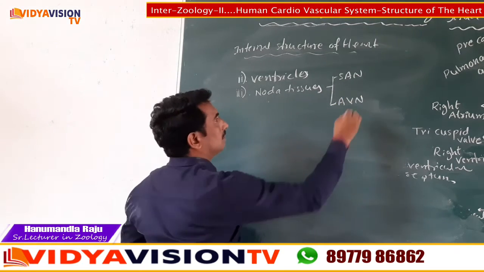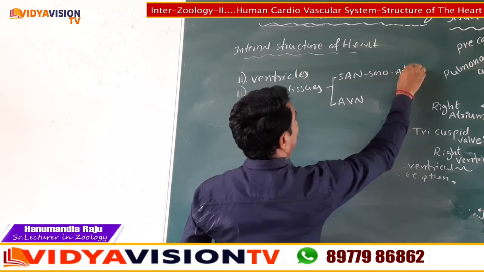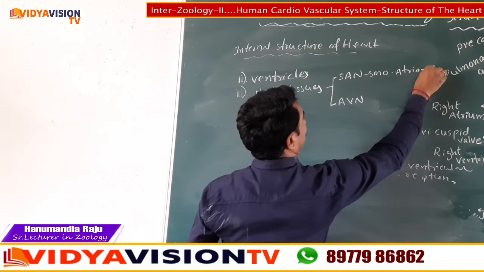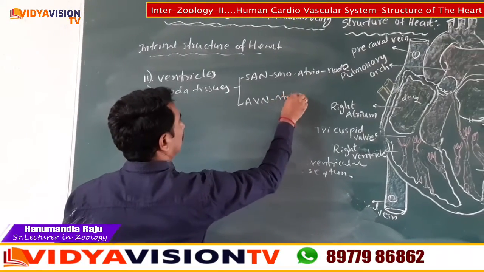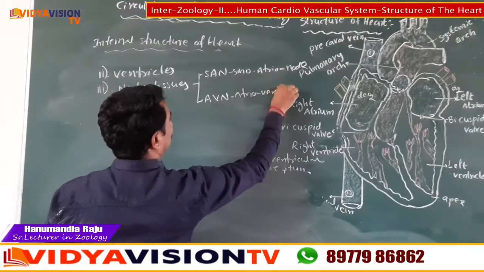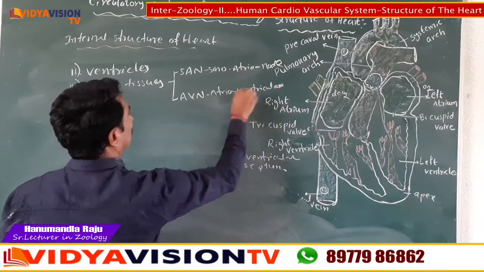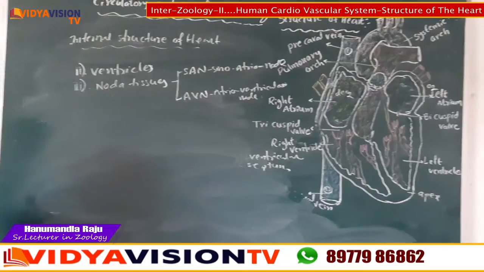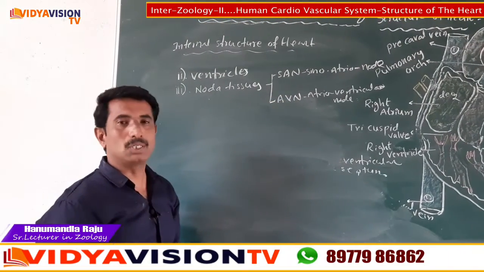SAN means sinoatrial node. Next, the atrioventricular node. Okay, two types of special cardiac tissues. They are the sinoatrial node and the atrioventricular node.